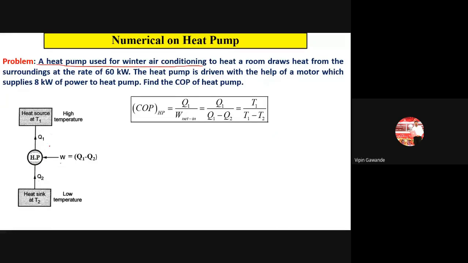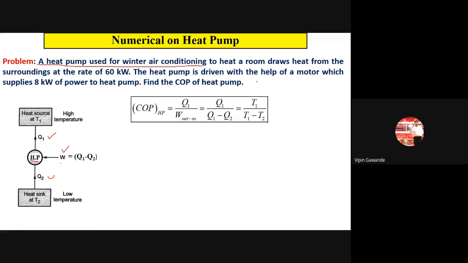Now for the heat pump, you have to draw the diagram. We have the source, and we are saying heat pump here. We know that for a refrigerator and heat pump, the arrows go upward. This is Q1, this is Q2, this is W. The work or power is supplied to the heat pump. So for a heat pump and refrigerator, the arrow goes inside. We have to supply the work to the refrigerator and heat pump. So this is the diagram for the heat pump.